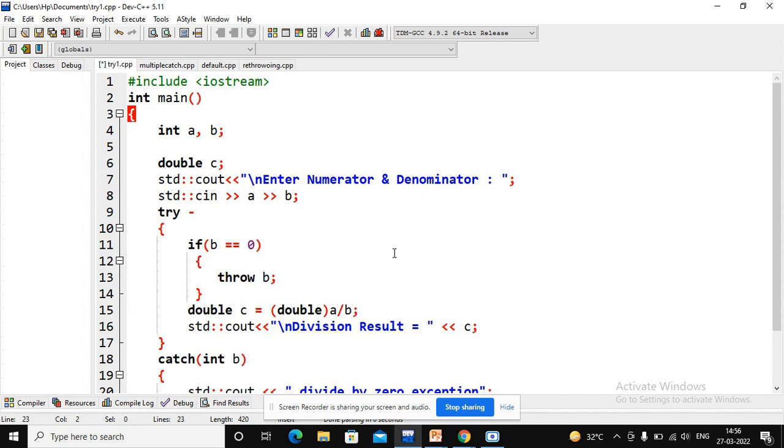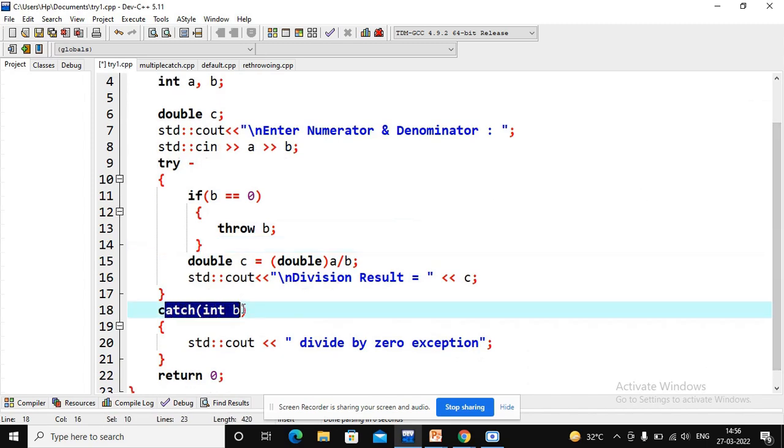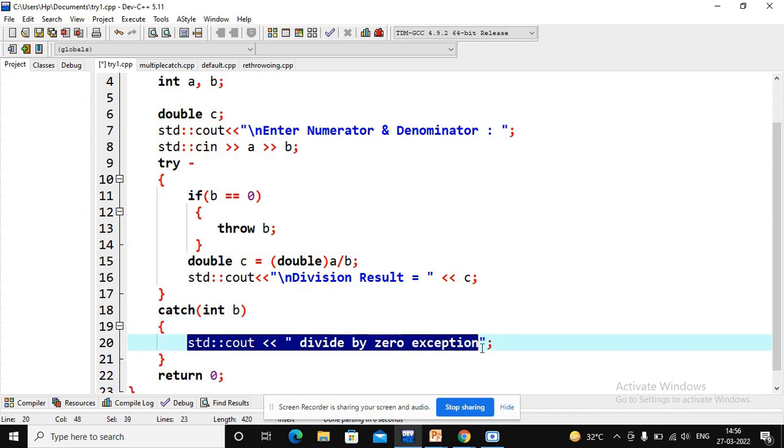If b is exactly equal to 0, as shown here, then we throw the exception with the help of the throw keyword, that is, throw b. We need to write the catch statement respective to that exception. Here we write catch integer b, and here we write some statements to handle that exception. We write cout divide by 0 exception.